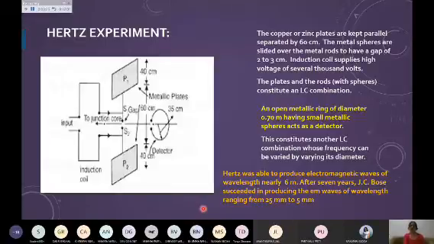So you have to see this: many scientists have worked to prove the presence of the electromagnetic wave, and then they found the applications of the electromagnetic wave in your day-to-day life. The basic application is for the communication purpose.